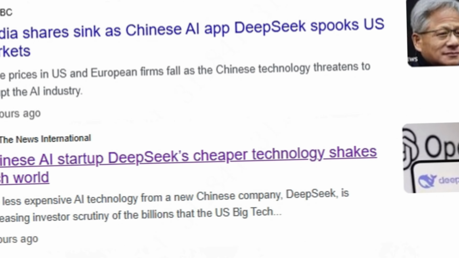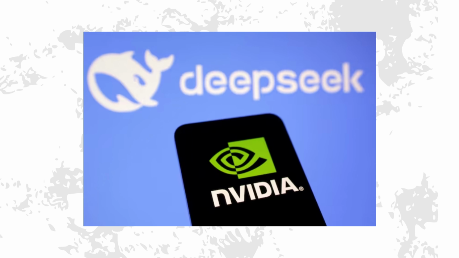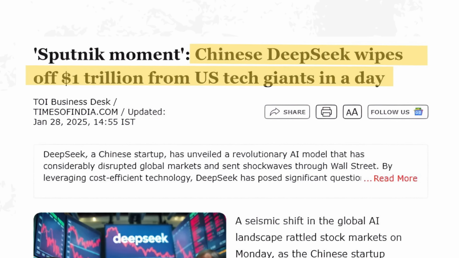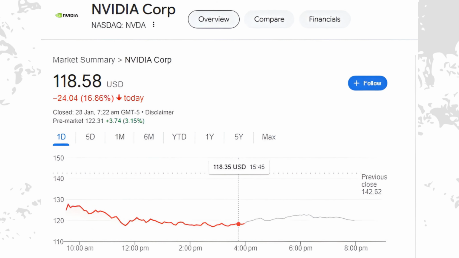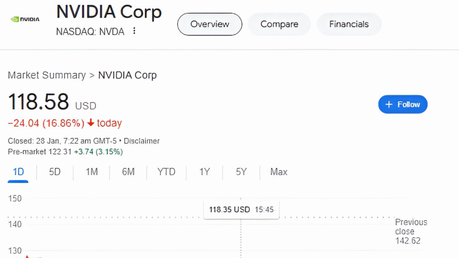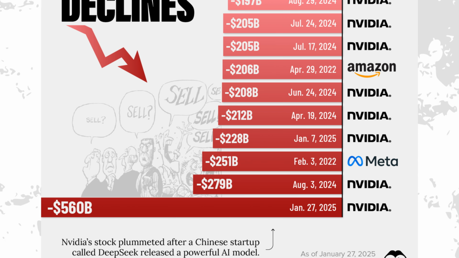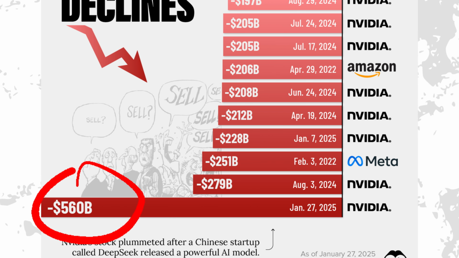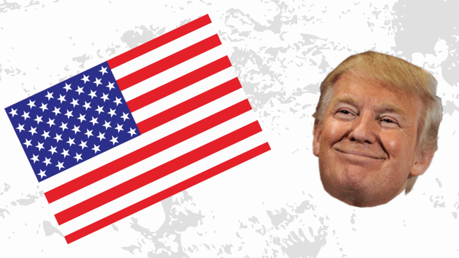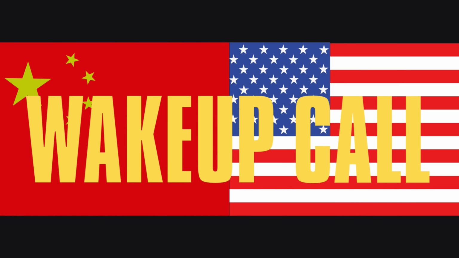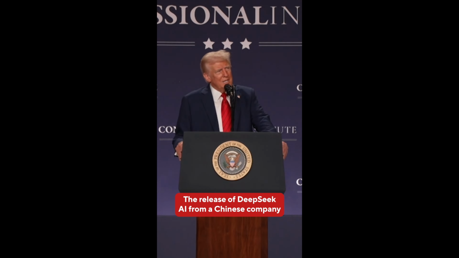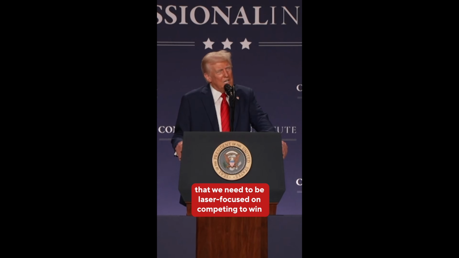Big news! The Chinese AI model DeepSeek R1 is shaking the tech world. Global tech companies have lost $1 trillion in value, with Nvidia alone plunging 17%, wiping out a jaw-dropping $589 billion. Even U.S. President Donald Trump called it a wake-up call for U.S. businesses. The release of DeepSeek AI from a Chinese company should be a wake-up call for our industries that we need to be laser-focused on competing to win.